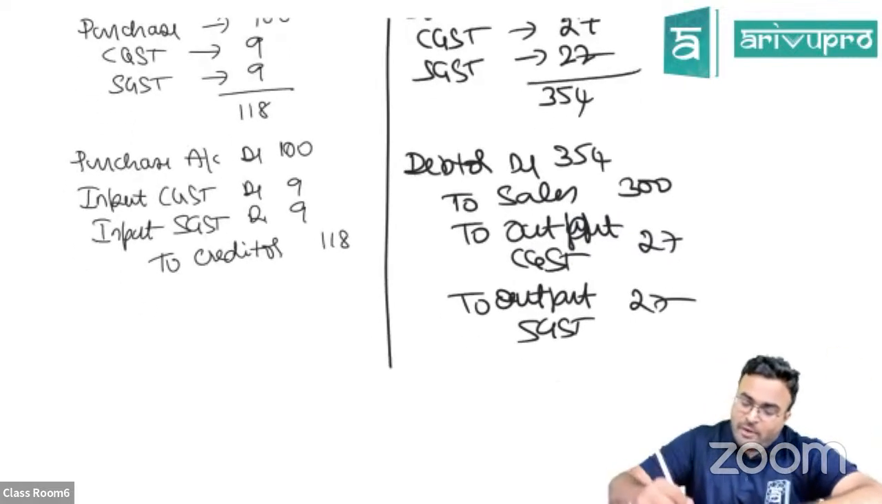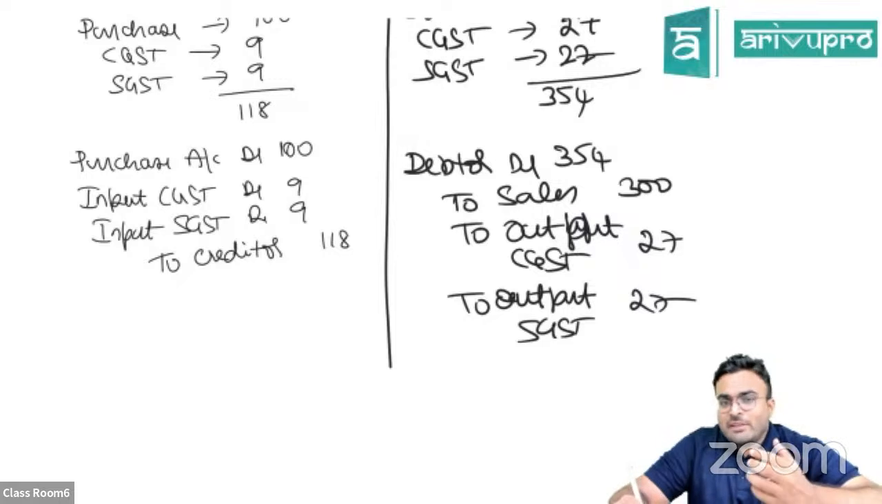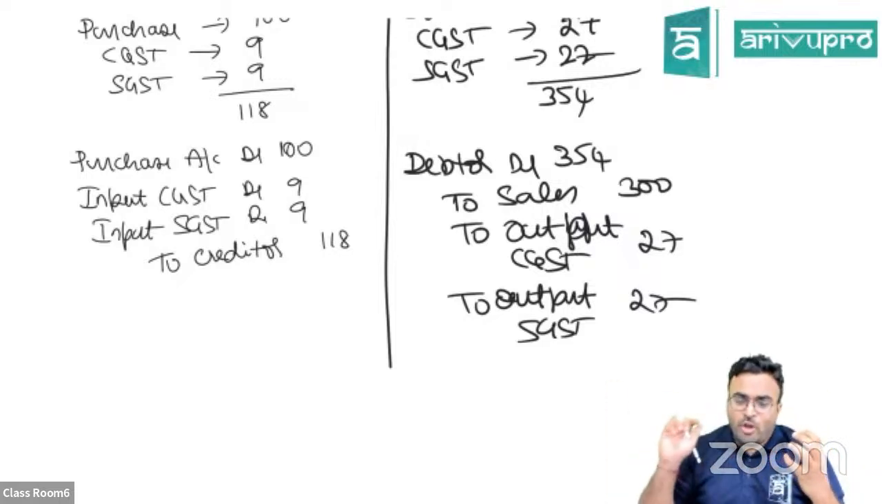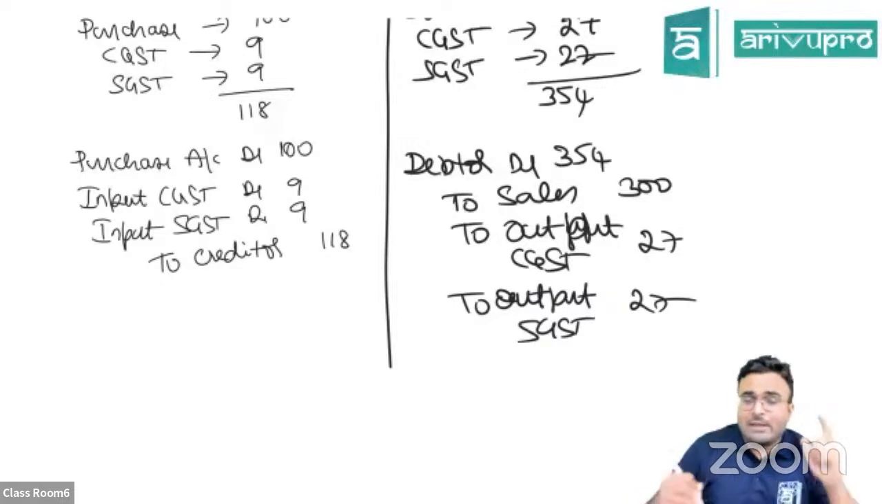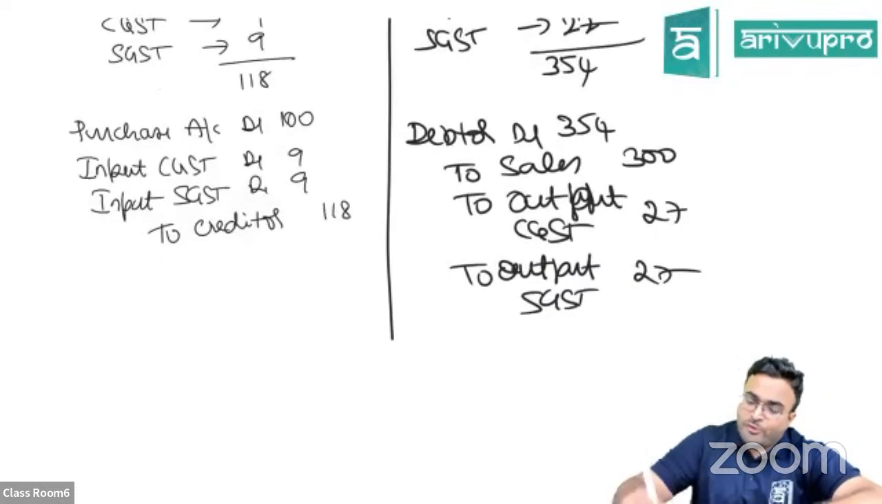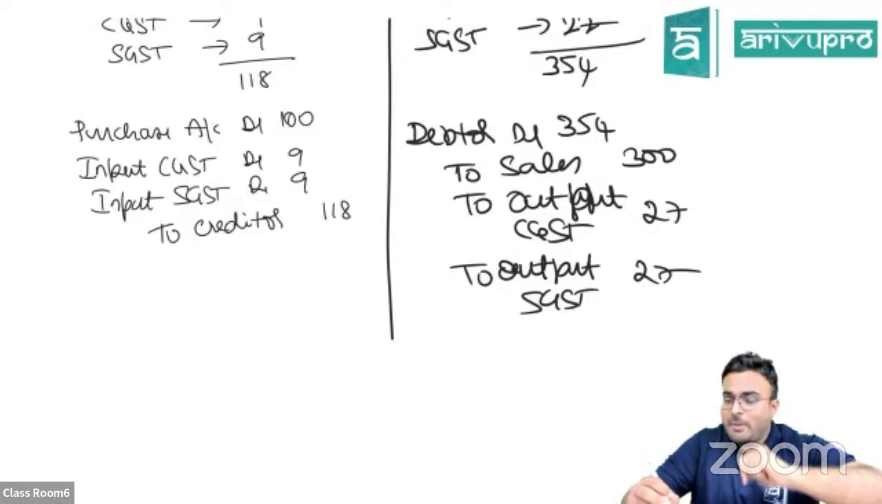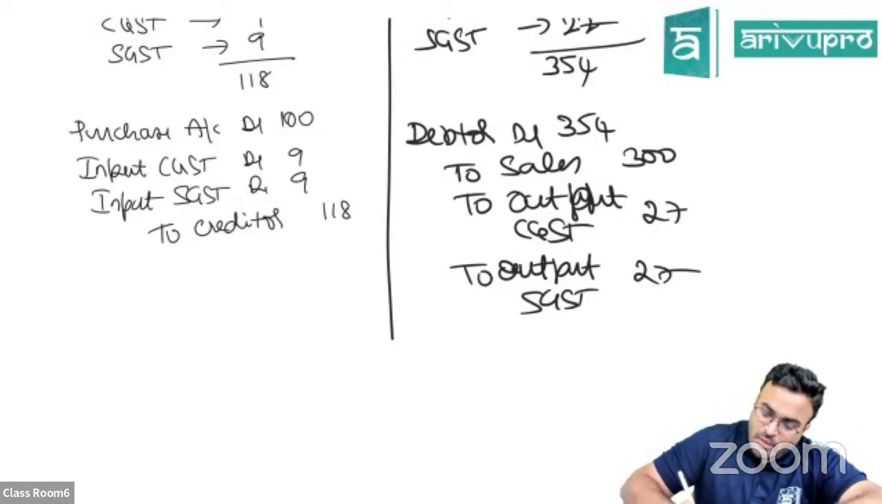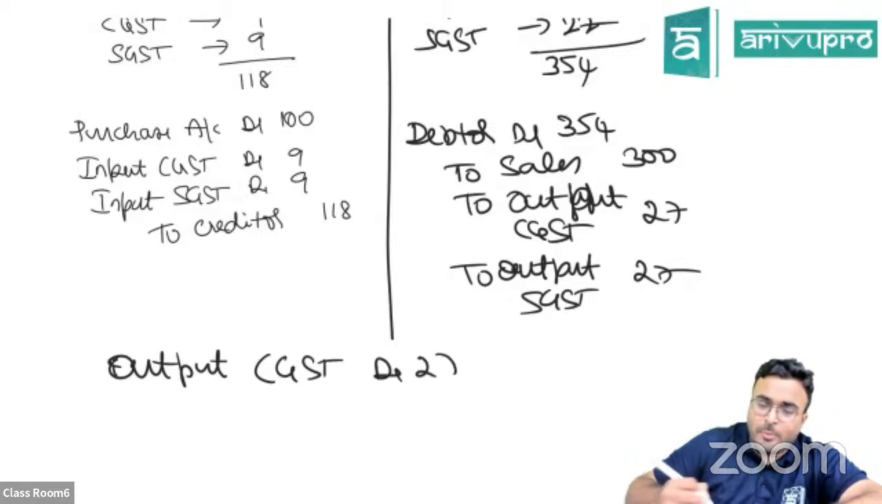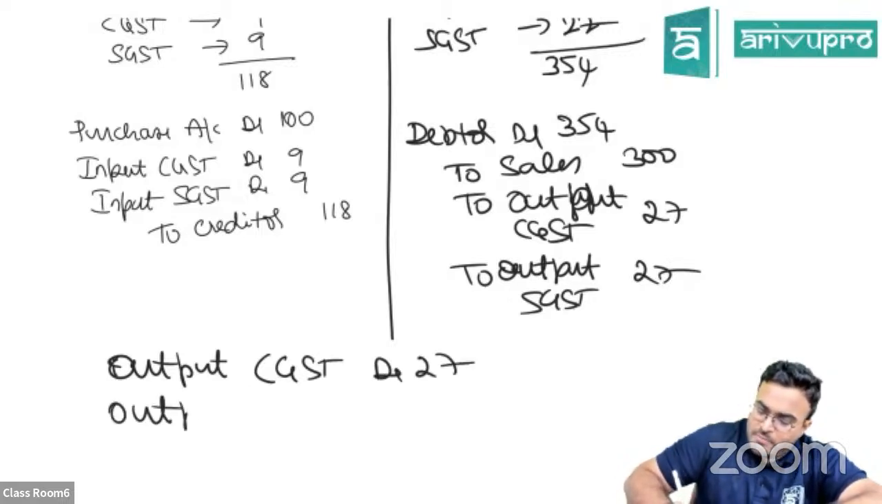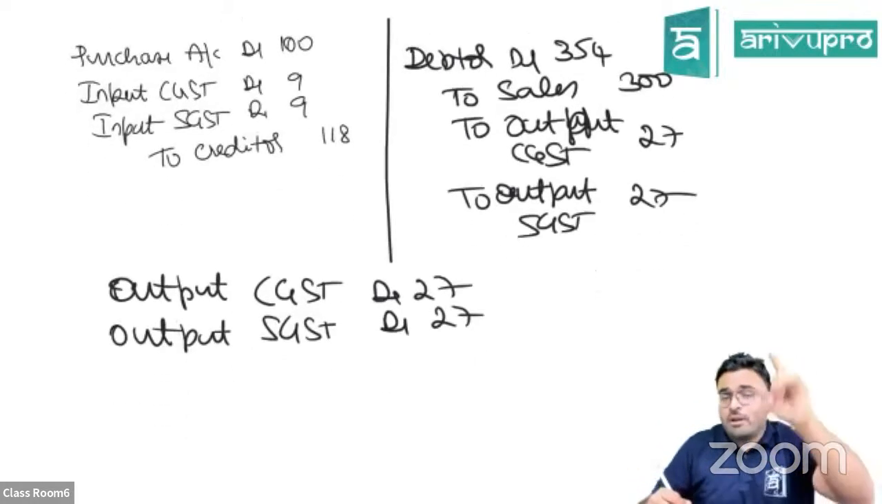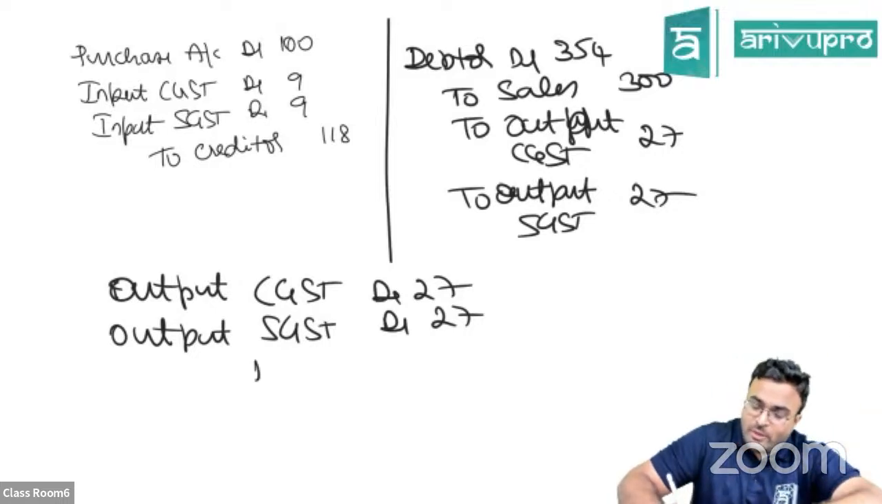Now see what happened. There is 27 and 27 that I have collected from my customer, which I need to pay to the government. But I have already paid 9 and 9 at the time of my purchase itself. So out of 27, 9 is already paid at the time of purchase. So only the balance will be paid. Now you can see output CGST debited 27, I need to pay 27. Output SGST debited 27, I need to pay 27, but I have already paid 9 at the time of purchase. So I'll adjust that.